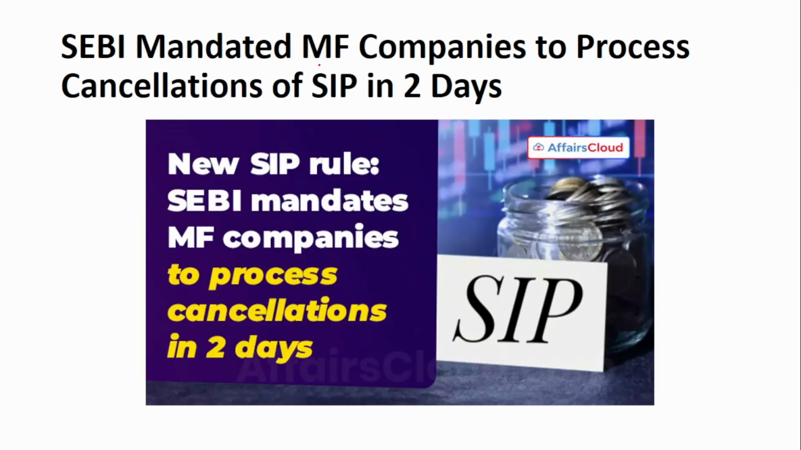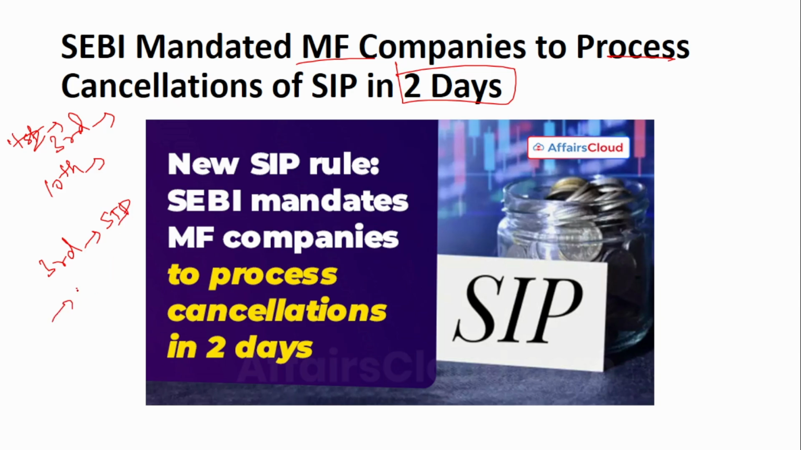Next is SEBI mandated mutual fund companies to process the cancellation of SIPs. See, suppose your SIP is on the 10th of every month and you give a cancellation on, say, the 3rd. So you tell the bank not to process my ECS. You tell the mutual fund company also to cancel my SIP. But generally, currently it takes almost 10 days to cancel the SIP. So on the 3rd you give your notice to cancel the SIP to the mutual fund company, but the cancellation will happen only on the 13th.